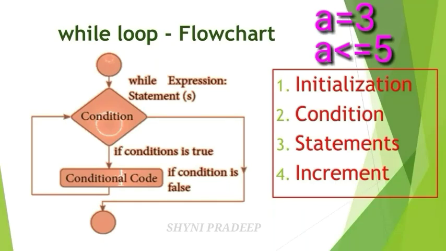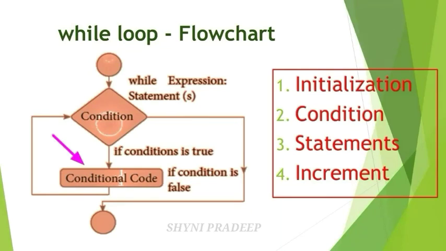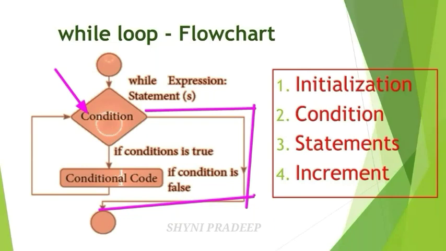If this condition is true, then execute block one statements. Next, you have to update the value of the variable. Again check the condition. If that condition is true, execute the same process again and again until the condition becomes false. If this condition is false, then the loop will be terminated.